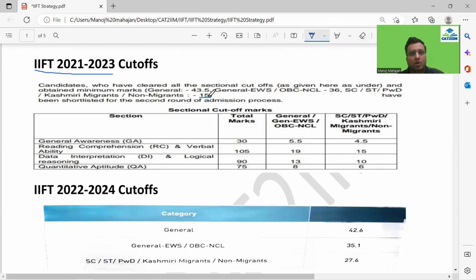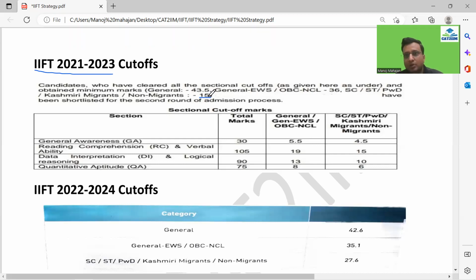Now let's have a quick look at the sectional cutoff. If you look at the current pattern, which we can expect also for this year, there are 4 sections, guys. General awareness is a problem for a lot of students, but nothing to worry about, honestly, because the cutoffs are very low. The total marks shown here is 30, and the cutoff for general, general EWS and OBC NCL was just 5.5.